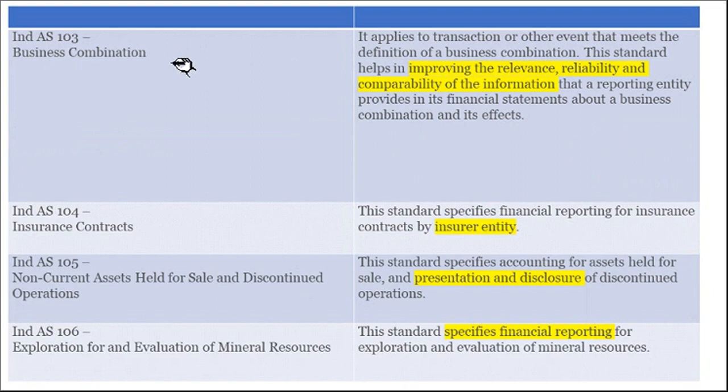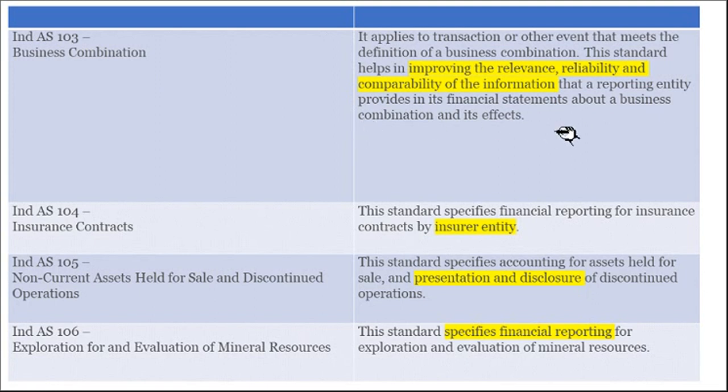103, business combinations. Indian accounting standard 103 deals with business combinations. It helps in improving the relevance, reliability, and comparability of the information that a reporting entity provides in its financial statements about a business combination and its effects.